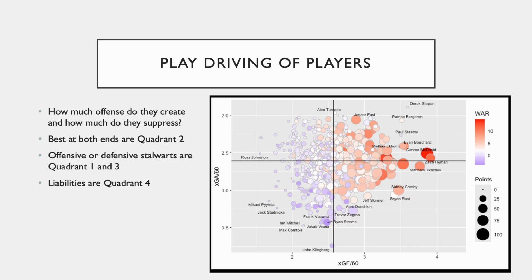In quadrant 2 is where you'll find your two-way stalwarts. Quadrant 1 and 3 are going to be players that excel at one end of the ice, either offensively or defensively. And then the players who get cratered when they're on the ice and are liabilities, give up a lot, don't generate much, they're found in quadrant 4.